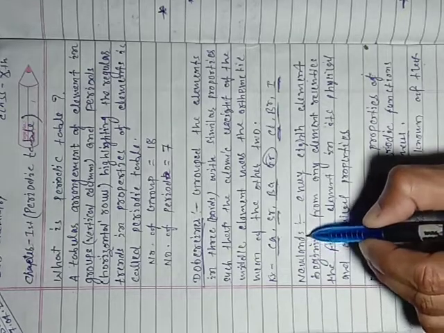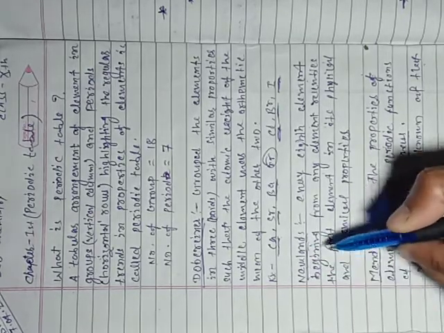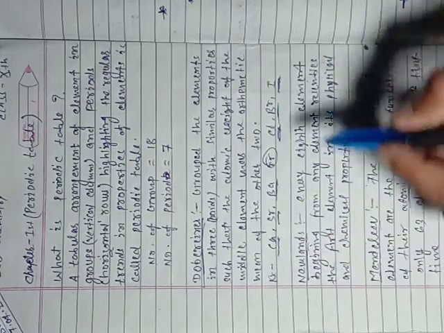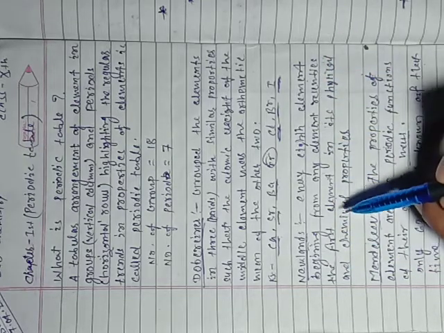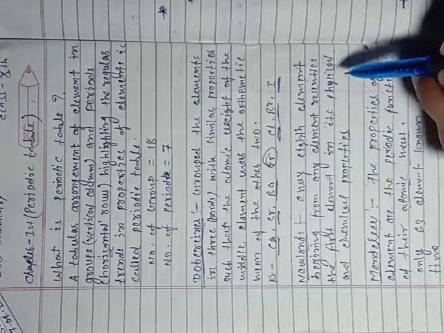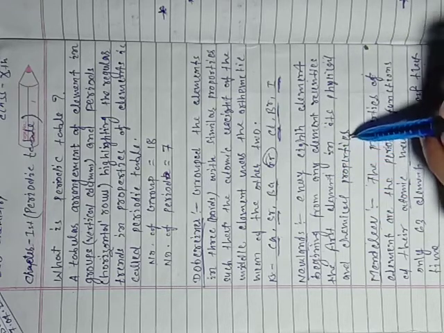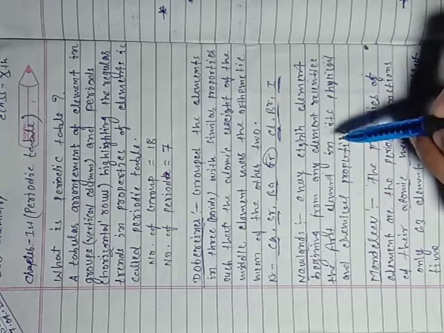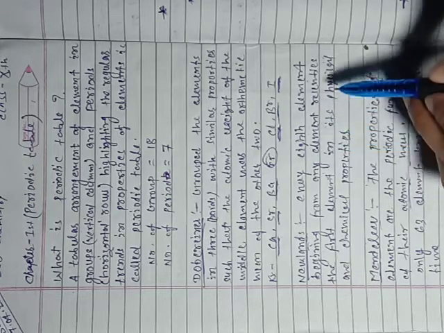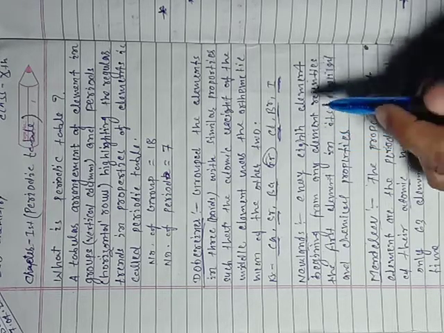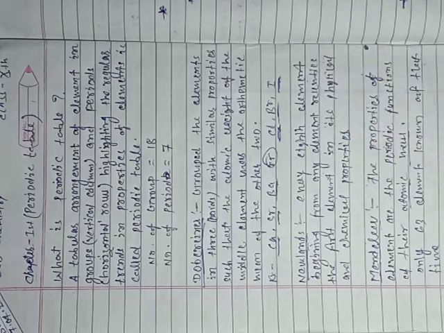Second, according to Newlands, every 8th element beginning from any element resembles the first element in its physical and chemical properties. That means after every 8 elements, again the elements' properties are repeated.